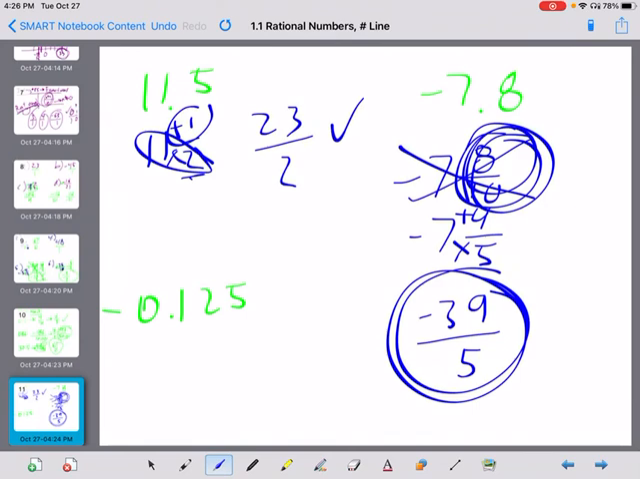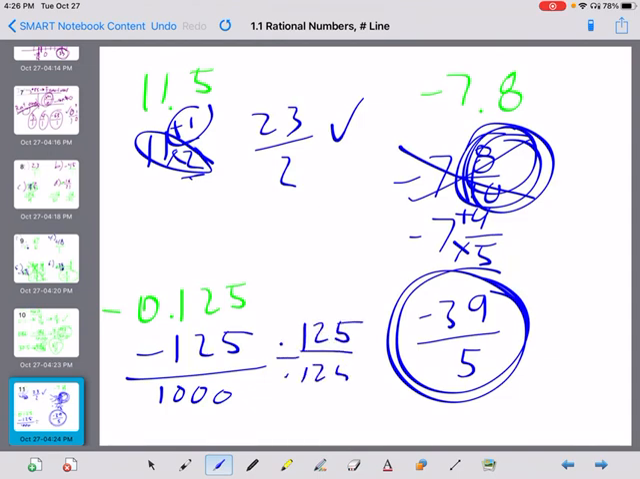Negative 0.125, or negative 125 thousandths. Well, what does that look like? It should look pretty familiar, actually, because 125, think about it, that's like 12.5 of 100. 12.5 goes into 25, 25 goes into 100. So if you divide by 125 on each, you're going to get 1/8. But remember this negative here, so it's negative 1/8.